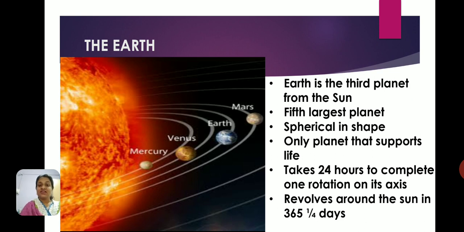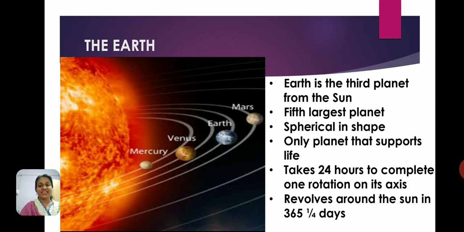Okay, so the earth rotates around its own axis, and it takes 24 hours for the earth to rotate around its own axis. The earth takes 365 and 1/4 days to revolve around the sun. Now the rotation of the earth takes 24 hours, and that is why we have day and night. What does that mean? It means that one part of the earth faces the sun and the other part is away from the sun. So the rotation takes 24 hours, and that is why we have day and night.